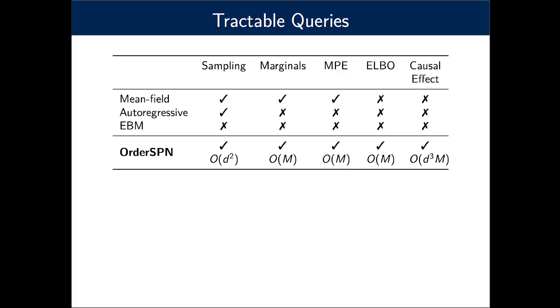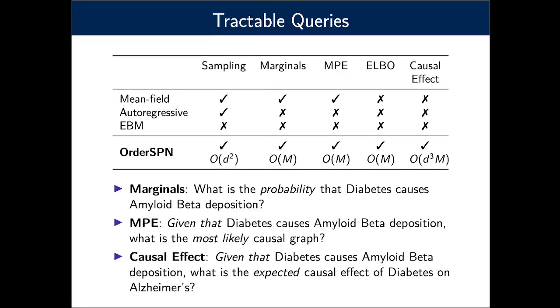Okay, so perhaps unsurprisingly for many of you, it turns out that order SPNs support a number of tractable inference queries that previously proposed models do not, but perhaps equally important is to go back to the original application domain of causal inference and think about the interpretation.